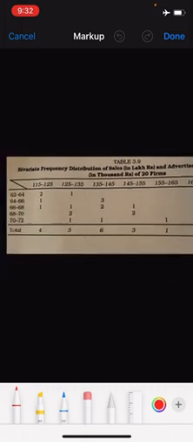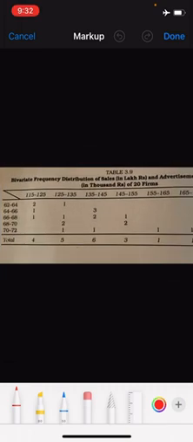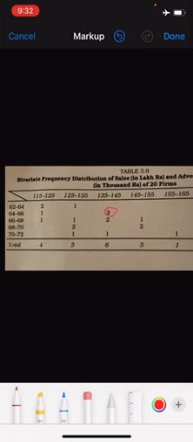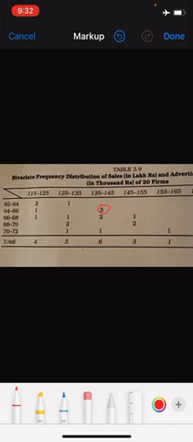As I've told you, the sales are written in the column, so the sales are between 135 and 145, and their advertisement expenditure is between 64 and 66.